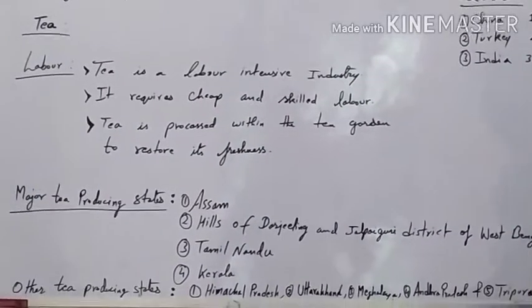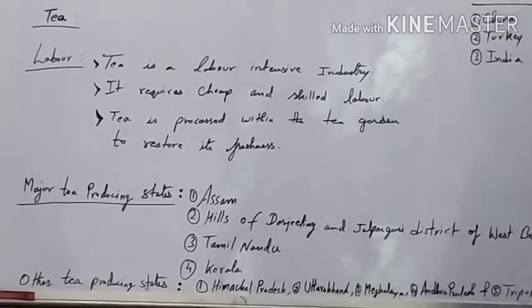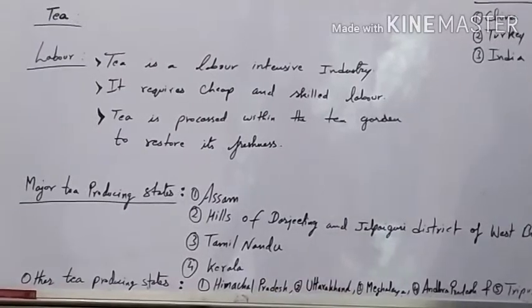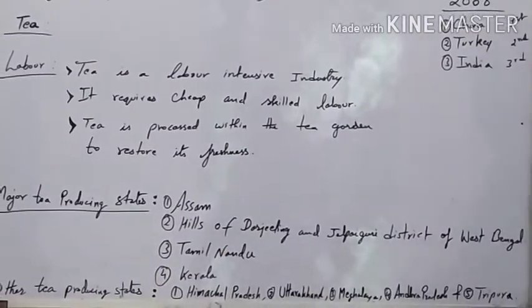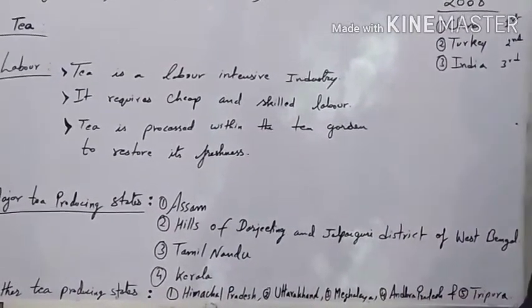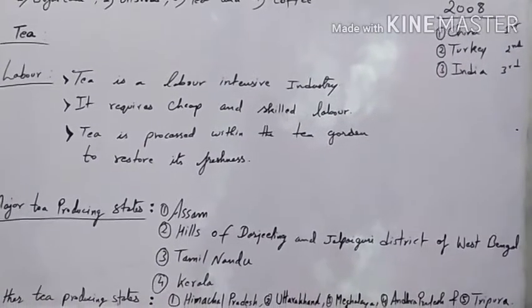Now another topic is the tea producing states. Let us understand the major tea producing states of our country. The first one is Assam. Assam is the largest producer of tea in India, so it ranks first. After Assam, the hills of Darjeeling and Jalpaiguri district of West Bengal are another important place from where tea is produced.